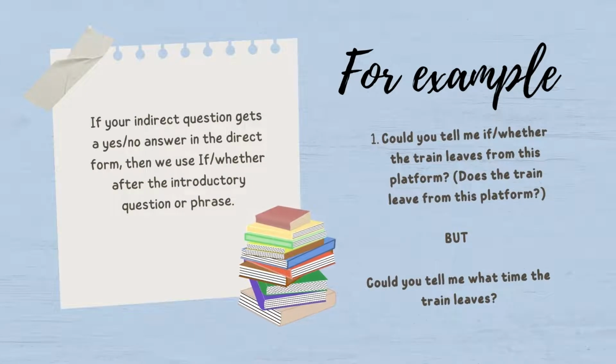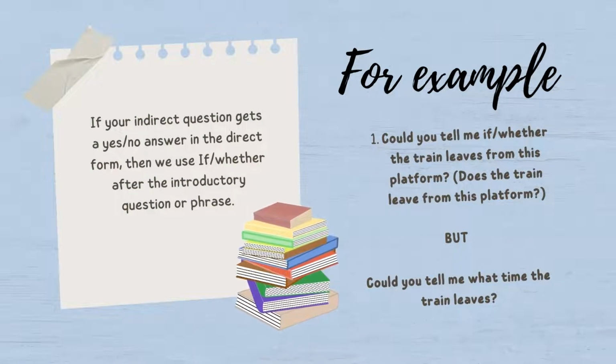If your indirect question gets a yes or no answer in the direct form, then we use if or whether after the introductory question or phrase. If it doesn't get a yes or no answer, then use the question word that you would use in the direct form.